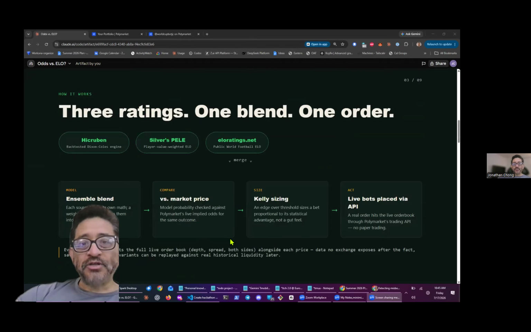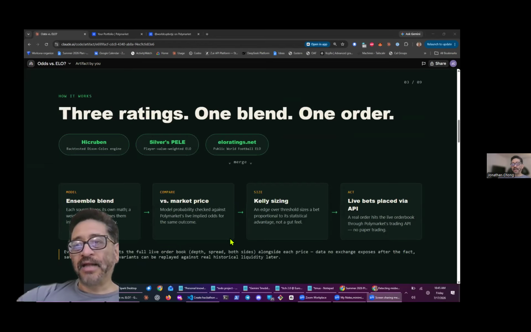So I used three models blended together. One was EloRatings.net, another was Haikuben, a model from someone's own repo, and another was a model called Pele, which Nate Silver runs. He's a famous political forecaster who also gets into sports. We blended those three, then compared it to the market price.